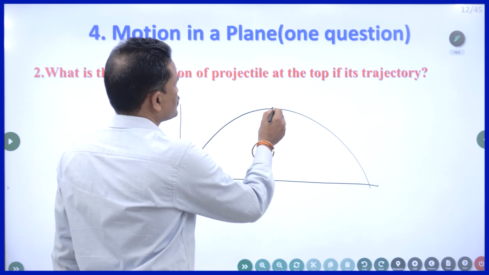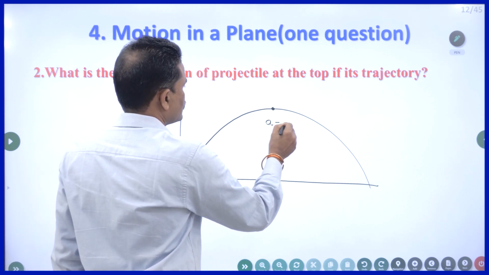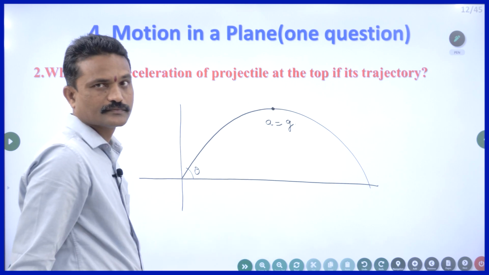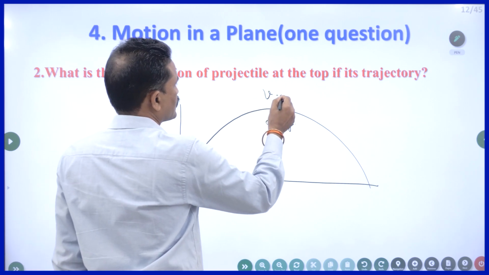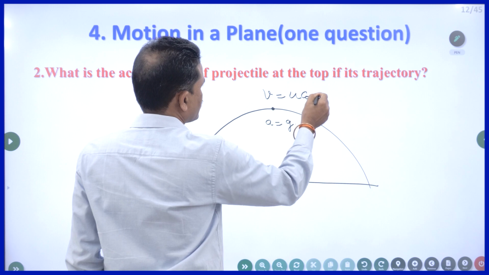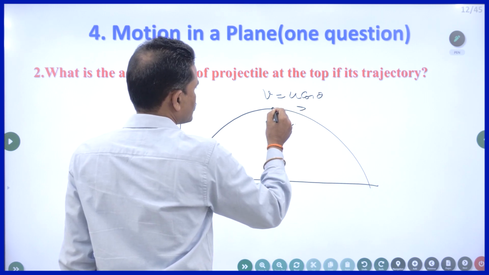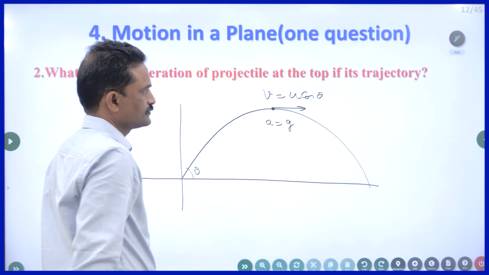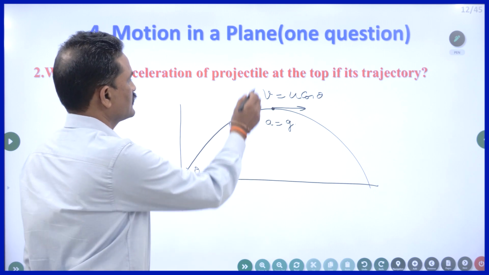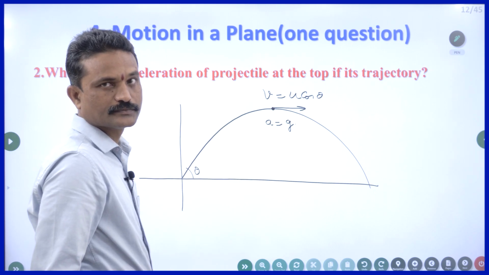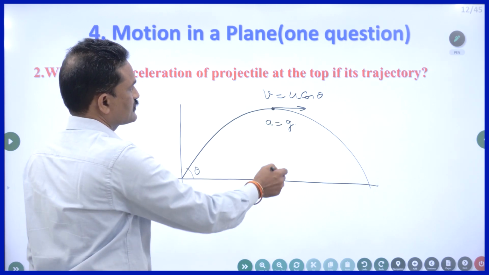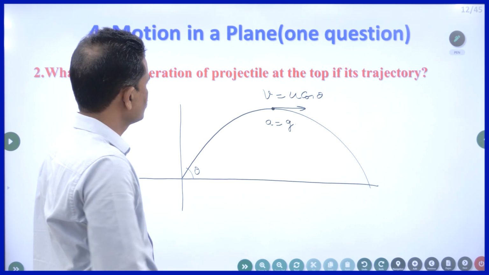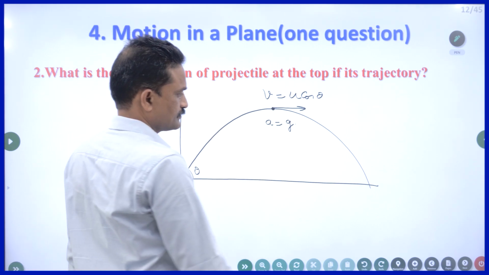Acceleration at the top of its trajectory is always g, and velocity is u cos theta. If velocity is asked, this is u cos theta because this is always constant. Velocity is the horizontal component and acceleration always acts downwards. So that is the answer. That's it. Right.